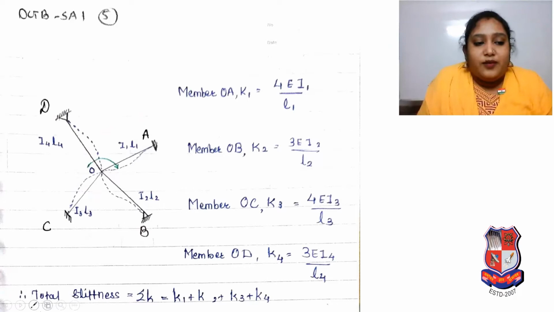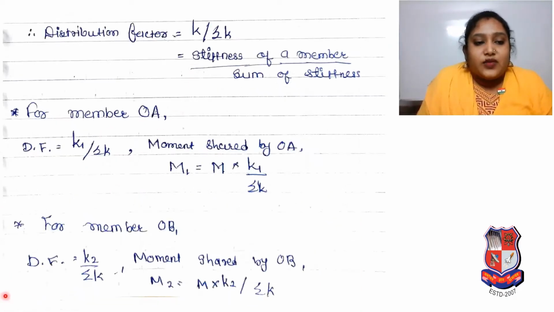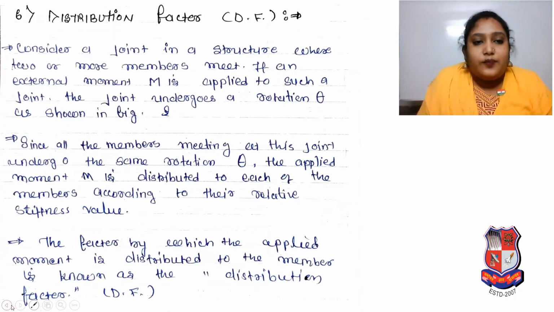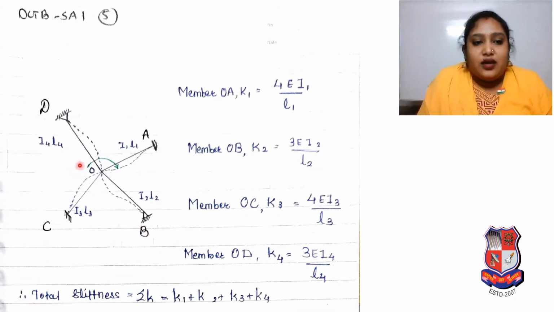If an external moment M is applied to such a joint, the joint undergoes a rotation theta, so we can see it is under rotation. Here joint O is there where all the members are meeting, fixed, simply supported, and here your O point, and A, B, C, D.